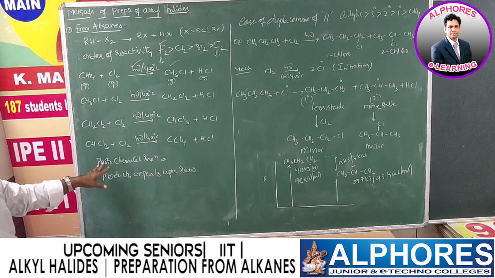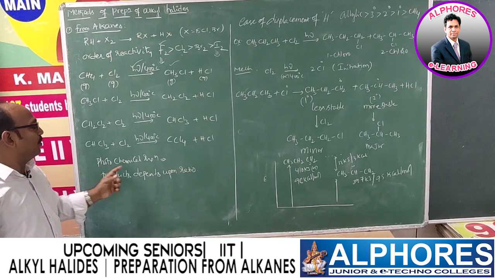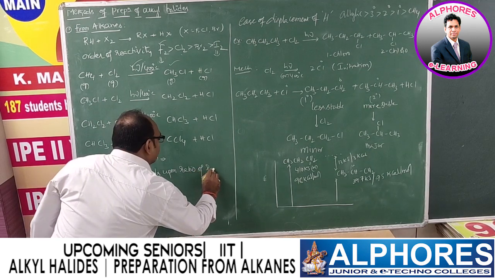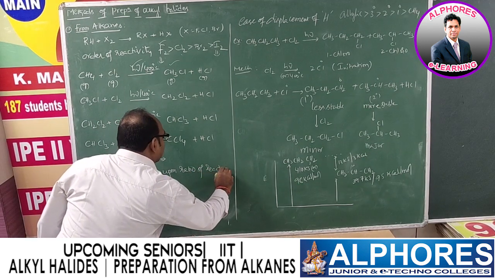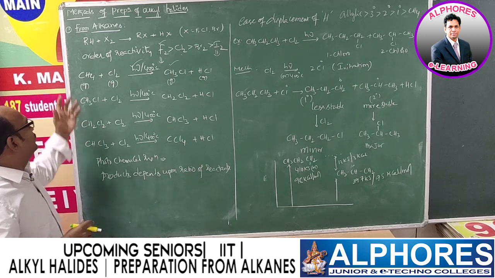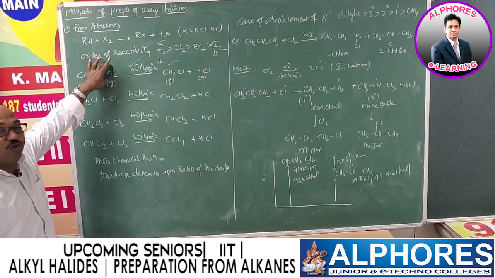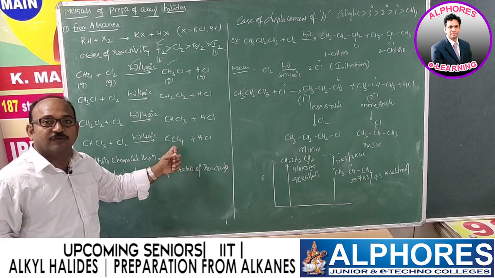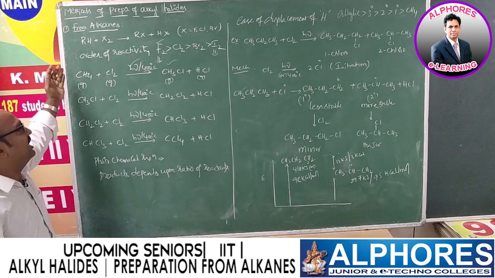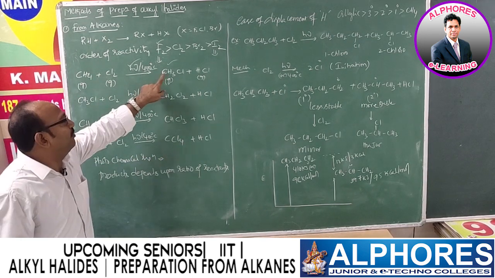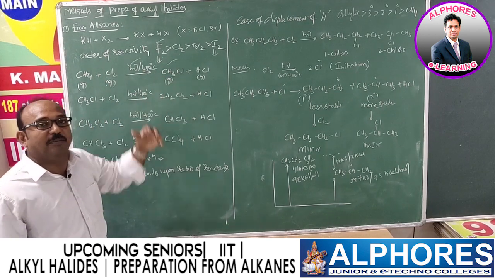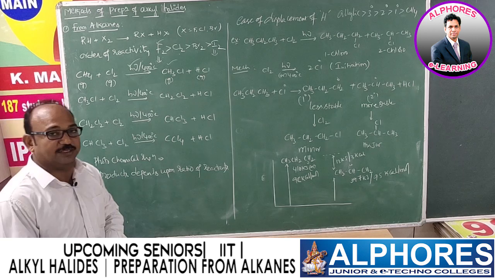As we mentioned, the products of a photochemical reaction depend upon the ratio of reactants, that is, which one is in excess. If chlorine is in excess, then no doubt carbon tetrachloride is the final product. If methane is in excess, then because of the smaller amount of halogen, chloromethane will be the major product.